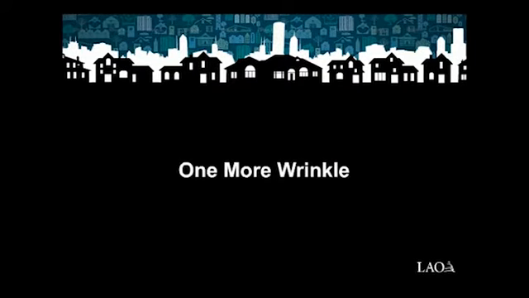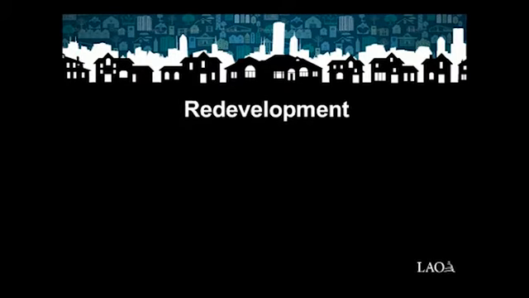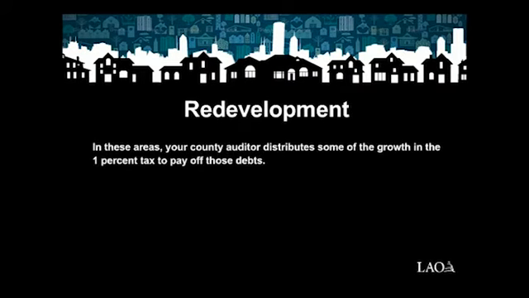One more wrinkle. For over 60 years, California law allowed counties and cities to redirect all revenue growth from the 1% tax to address urban blight. This was called redevelopment. While California no longer allows this type of redevelopment, some cities and counties are still paying debts related to redevelopment projects. In these areas, your county auditor distributes some of the growth in the 1% tax to pay off those debts.